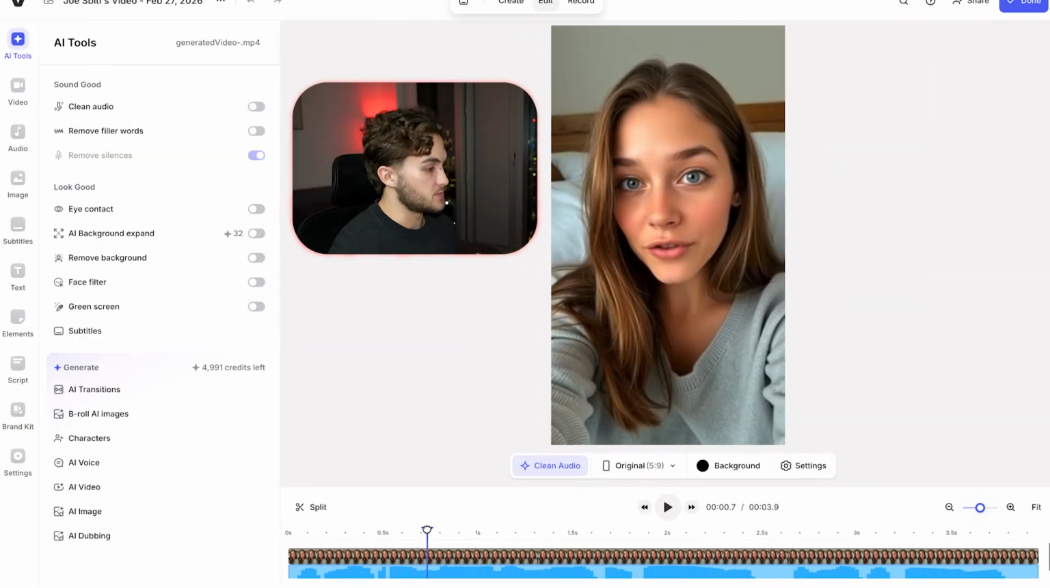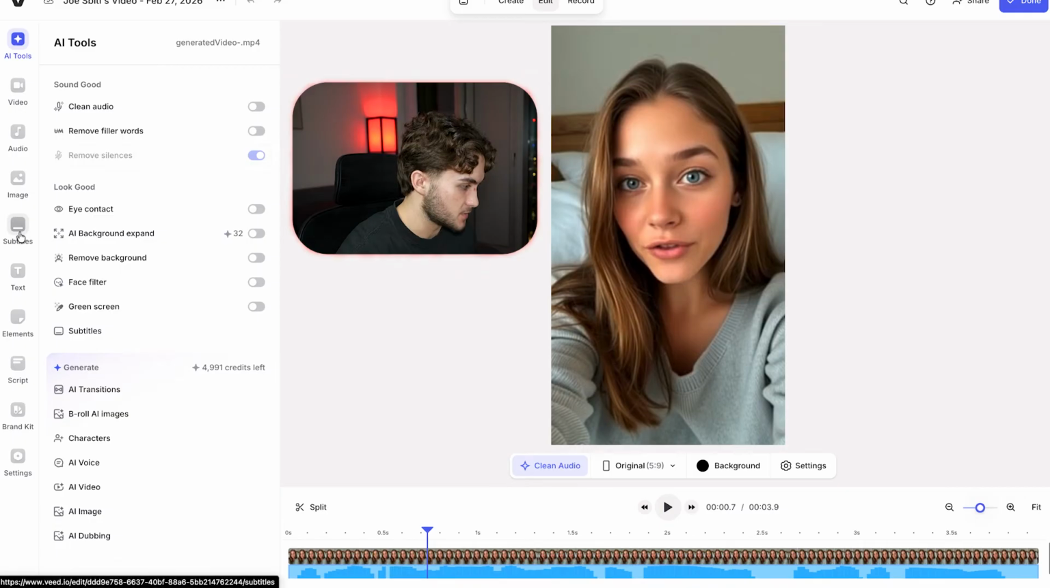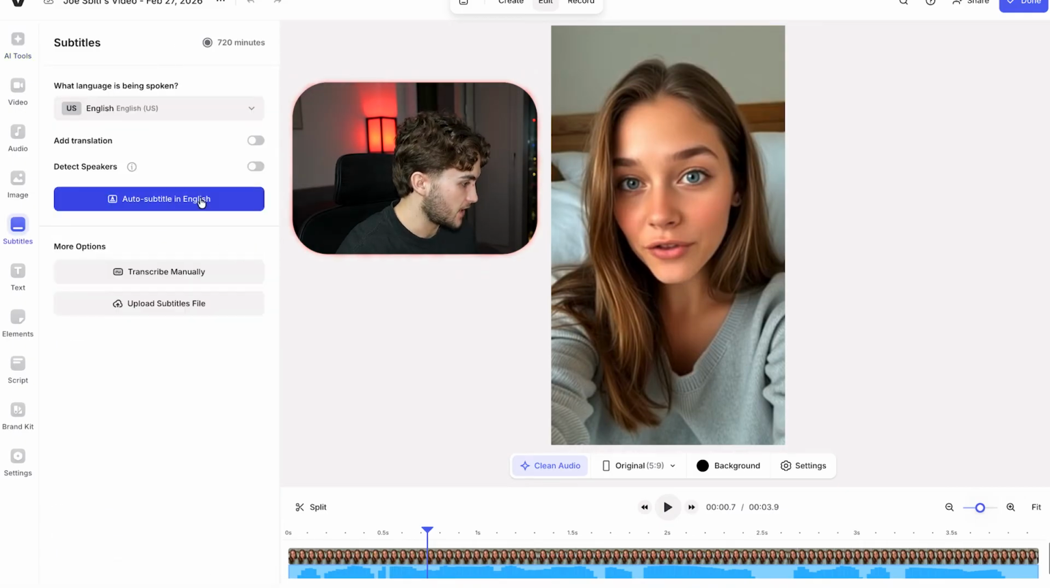But okay, so now that the video has been generated and we have removed the silences already using AI, the next thing that we're going to want to do is add on some subtitles. So I'm going to go over here and we can actually use Veed subtitle automatically. So all we will do is press auto subtitle in English.